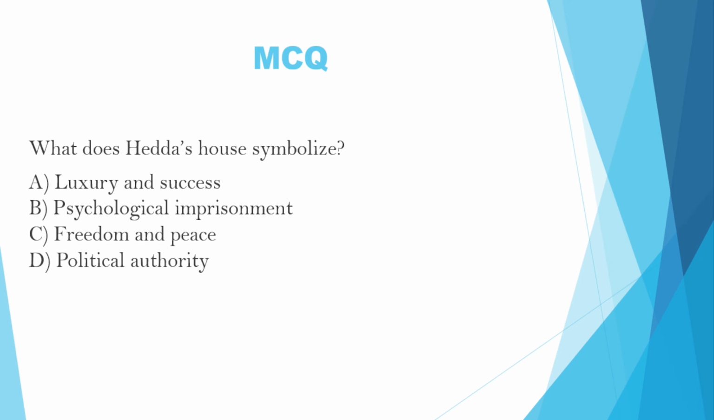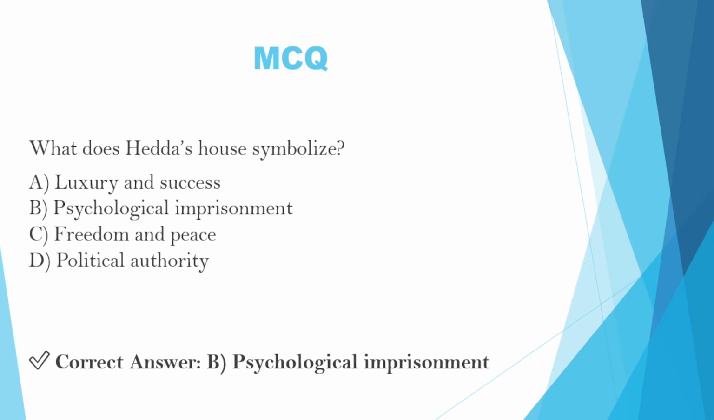Next question is, what does Hedda's house symbolize? Option A, luxury and success. Option B, psychological imprisonment. Option C, freedom and peace. Option D, political authority. The correct answer is B, psychological imprisonment.